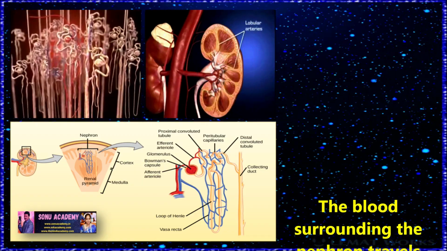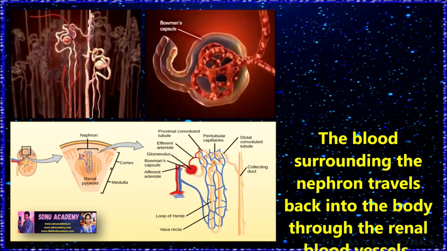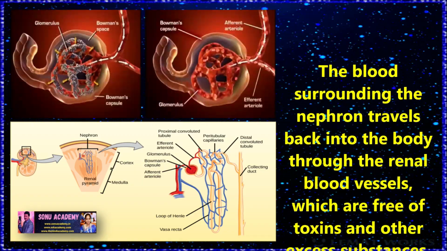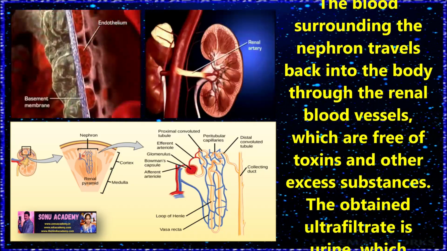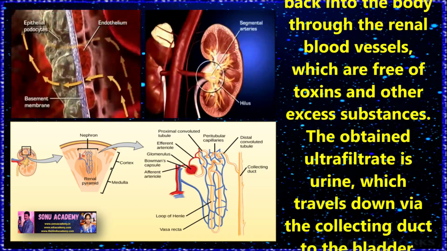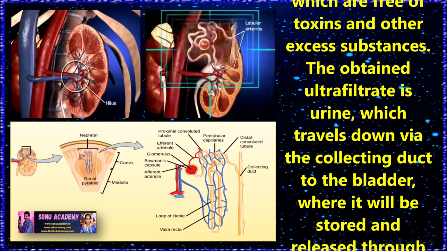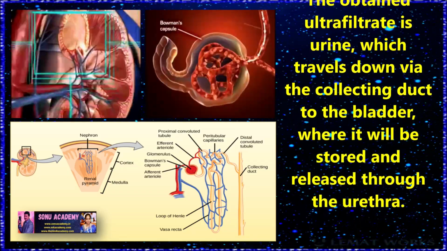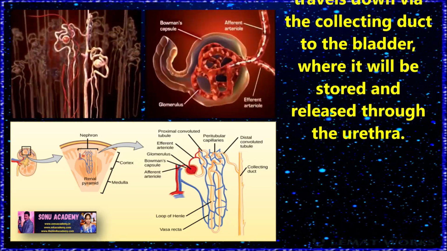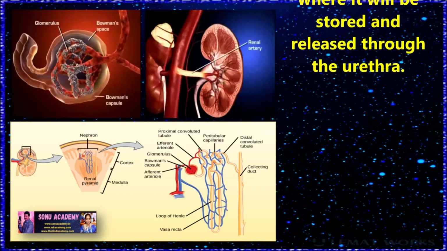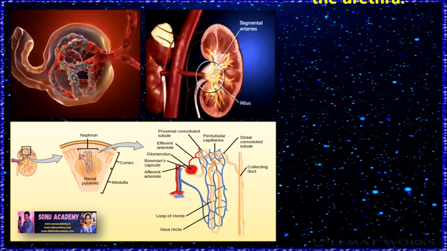The blood surrounding the nephron travels back into the circulation through the renal blood vessels, free of toxins and other excess substances. The obtained ultrafiltrate is urine which travels down via the collecting duct to the bladder where it will be stored and released through the urethra.